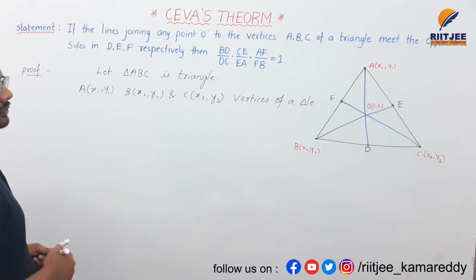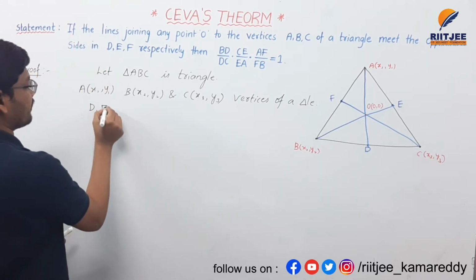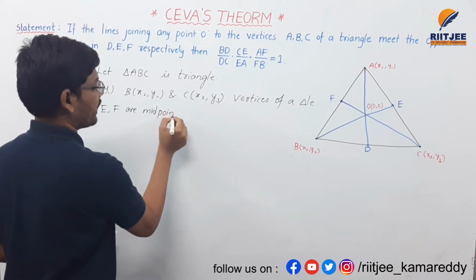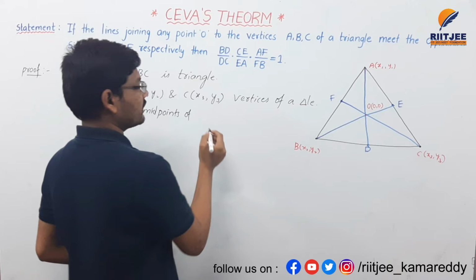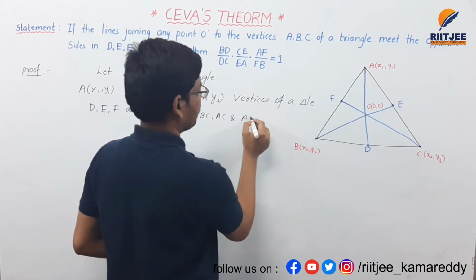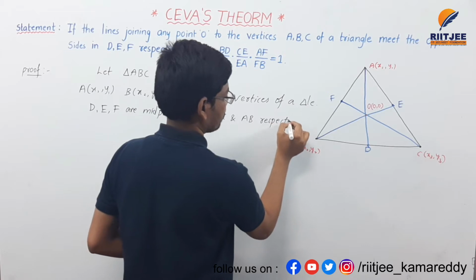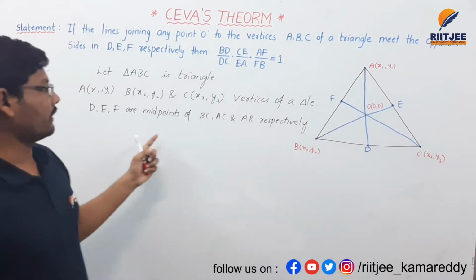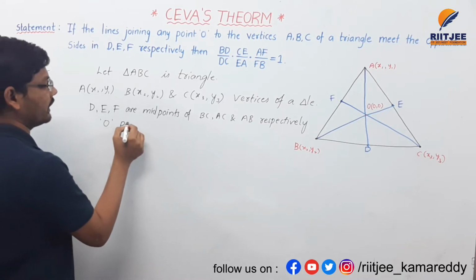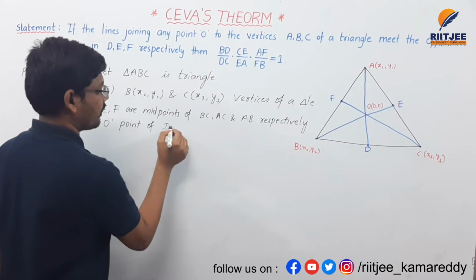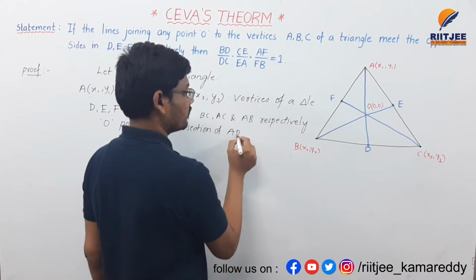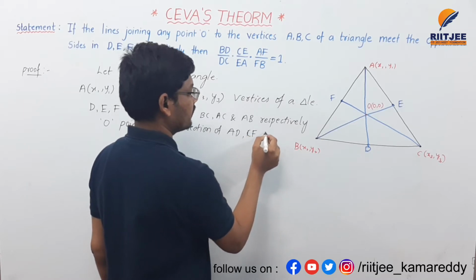Here, if you observe, D, E, F are midpoints of BC, AC and AB respectively, and O is the point of intersection of AD, CF and BE.